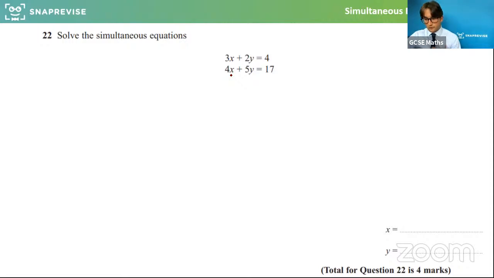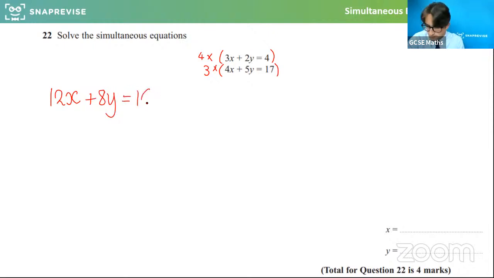The first number they both go into, 3 and 4, is 12. So we could times that first equation by 4 and that second equation by 3, and then the coefficients of x would all be 12. So I'd have 12x, 4 times 2y is 8y, and 4 times 4 is 16. And then the other one: 3 times 4x is 12x, 3 times 5y is 15y, and 3 times 17 is 51.